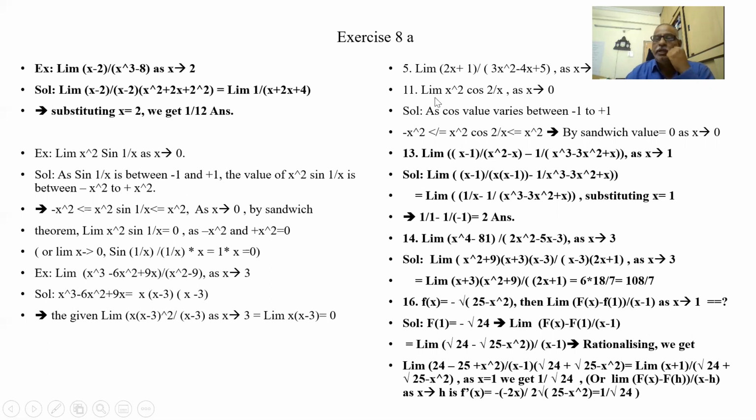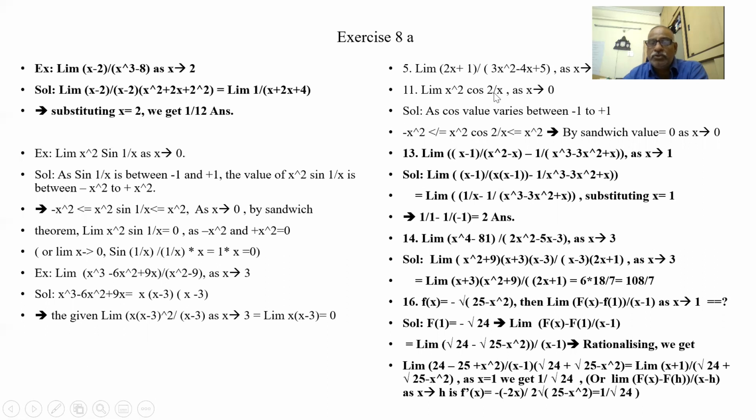You see here, limit of x square cos 2 by x as x tends to 0. So as x tends to 0, x square is 0, and cos 2 by 0 is cos infinity. So we have to find out the value. Definitely, any value of cos is within the limits of plus or minus 1.